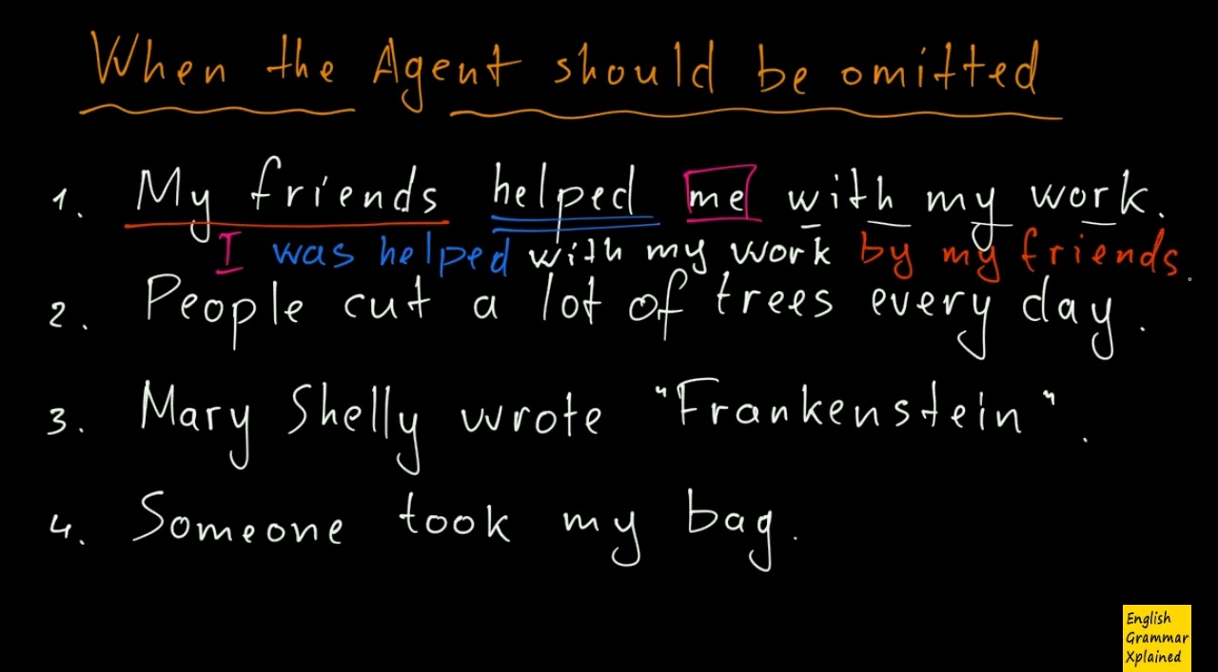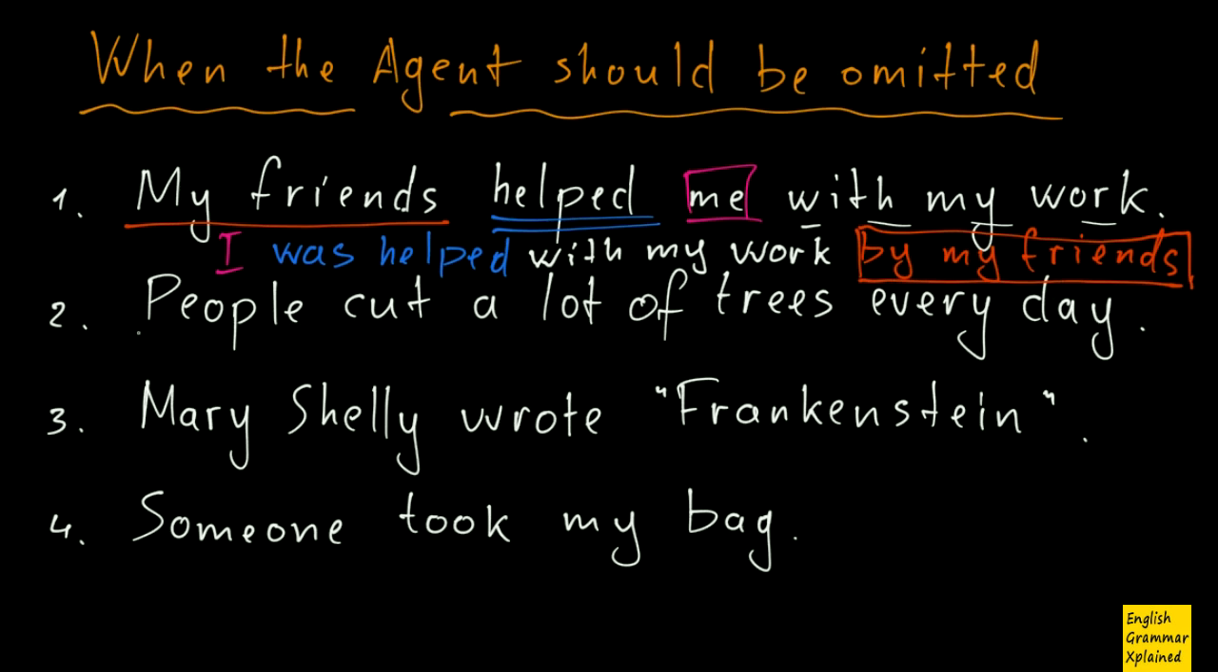Here, the agent is important because I can be helped with my work by virtually anybody, by my friends, by my parents, or by whoever else. So it's very important to state who exactly helped me. Okay, number 2. People cut a lot of trees every day.